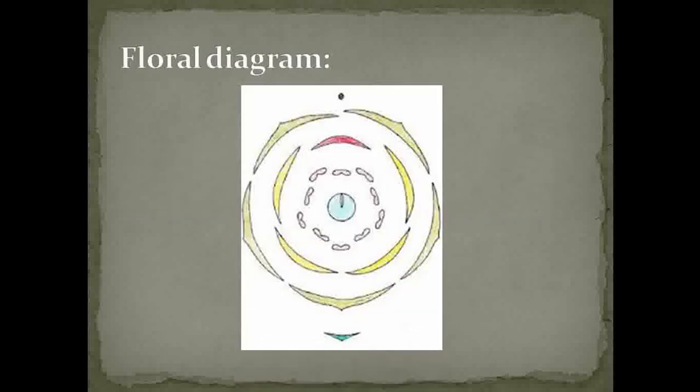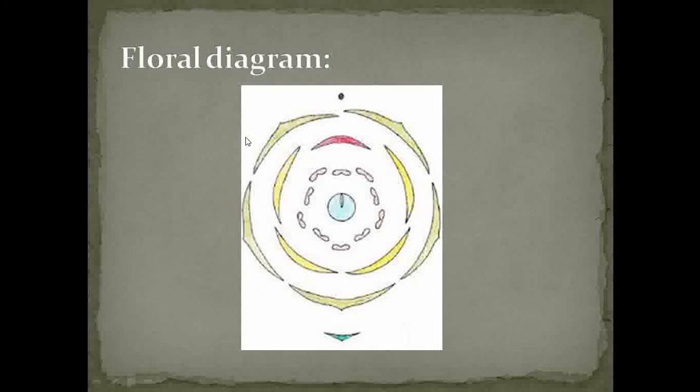Then next we see the floral diagram. Once again, by observing all the vegetative and reproductive characters, basically the reproductive characters, that is calyx, corolla, androecium, and by taking TS or LS, LS of gynoecium in this family, we can draw the floral diagram. See this, this is the outer whorl. This is called the calyx.